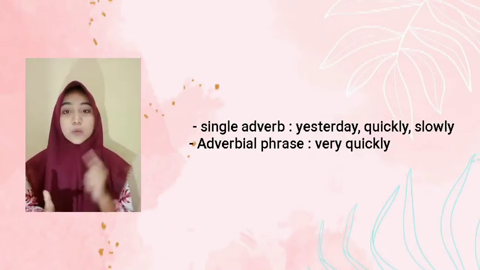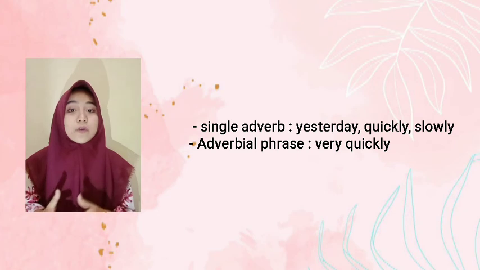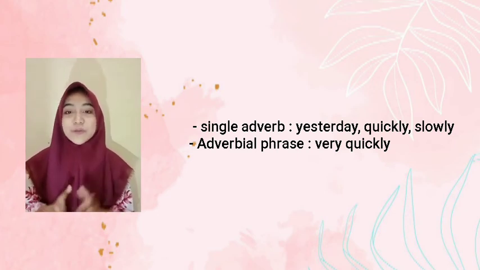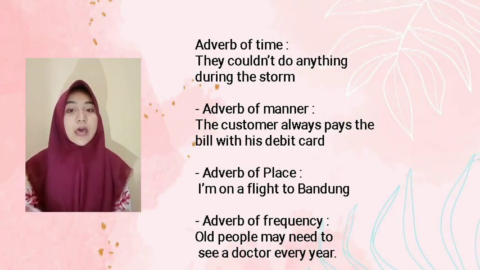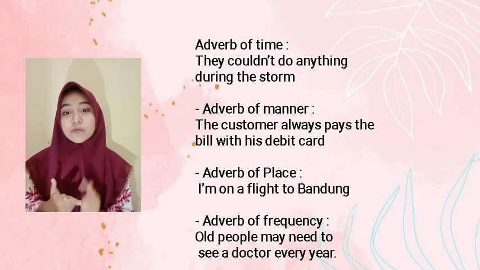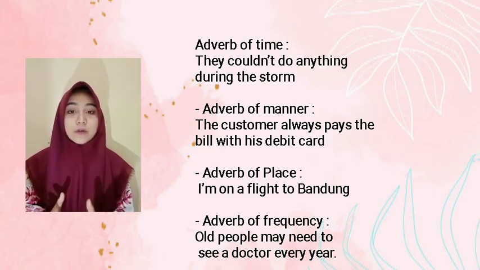Another example is single adverb: yesterday, quickly, slowly. And the next is adverbial pairs: very quickly. And the next is types of adverb pairs. There is adverb of time, adverb of manner, adverb of place, and adverb of frequency. For example, is adverb of time.